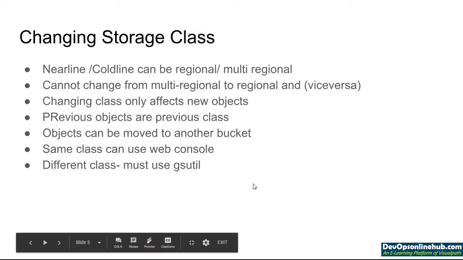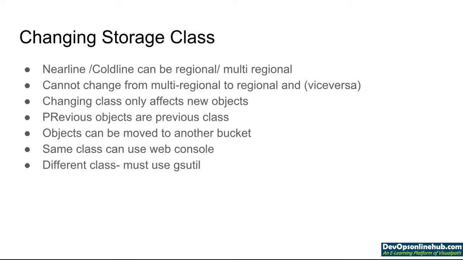Then changing storage classes. As I said, nearline and coldline can be regional and multi-regional, and we cannot change from multi-regional to regional and vice versa. Changing the class only affects new objects. Existing objects will stay on the same old class. For example, in a bucket, if two objects are in multi-regional and you change the bucket to coldline, then only new objects are affected. The previous objects will still be in the older class. Or the object can be moved to another bucket.